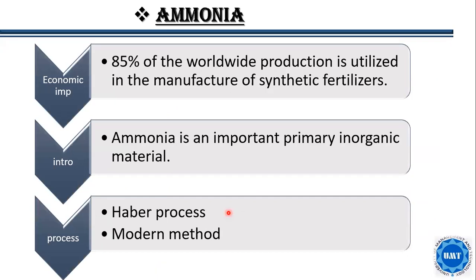Now, this is the turn of ammonia. It is of great economic importance because 85% of the worldwide production is utilized in the manufacturing of synthetic fertilizers. Ammonia is an important primary inorganic material. It can be produced from the Haber process and the modern method.